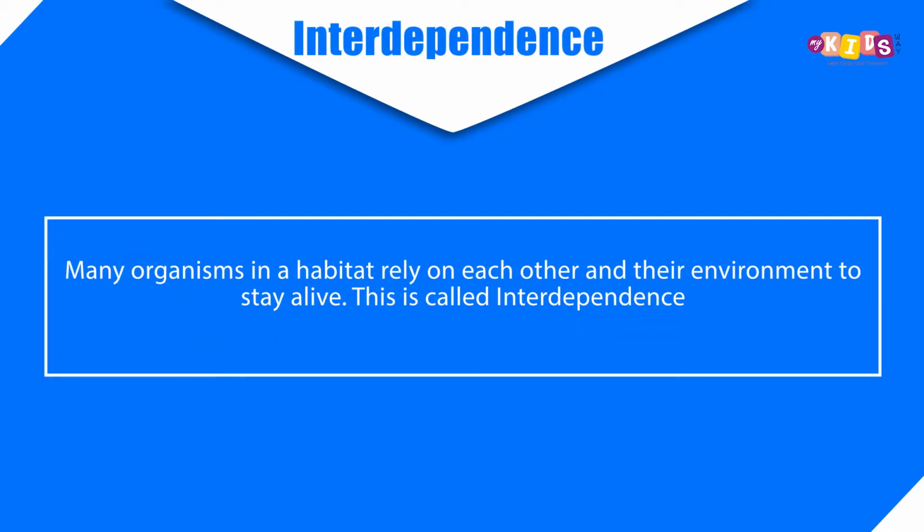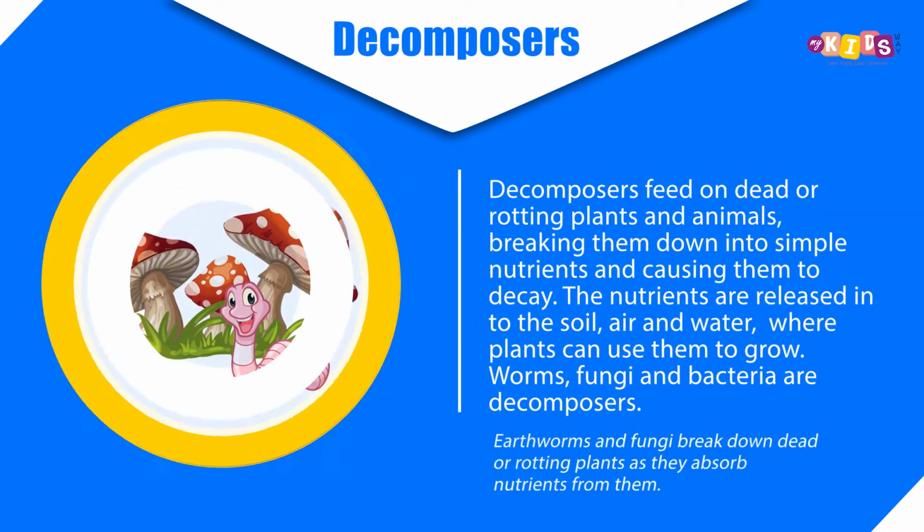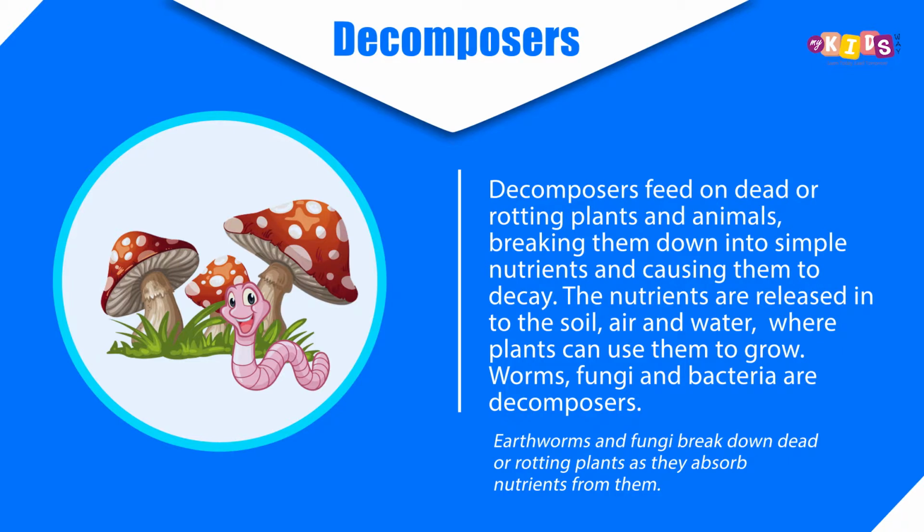Interdependence. Many organisms in a habitat rely on each other and their environment to stay alive. This is called interdependence. Decomposers. Decomposers feed on dead or rotting plants and animals, breaking them down into simple nutrients and causing them to decay. The nutrients are released into the soil, air and water, where plants can use them to grow. Worms, fungi and bacteria are decomposers.